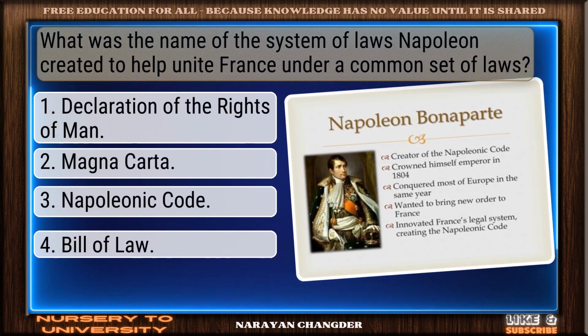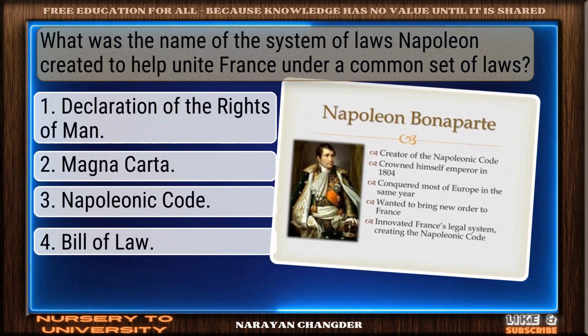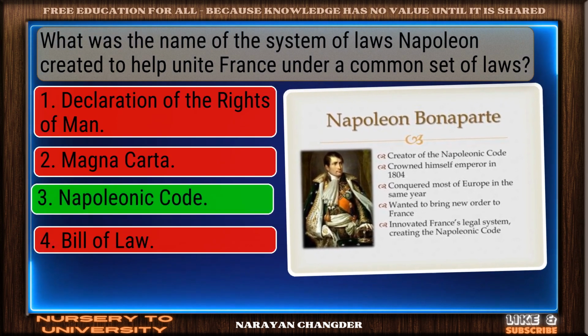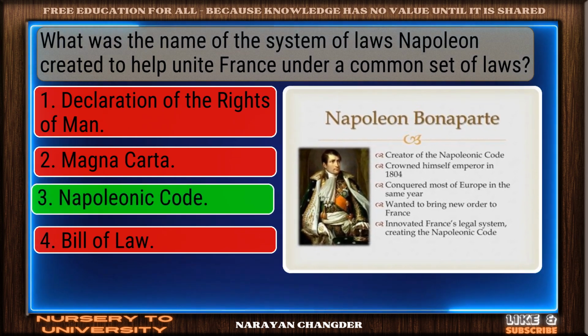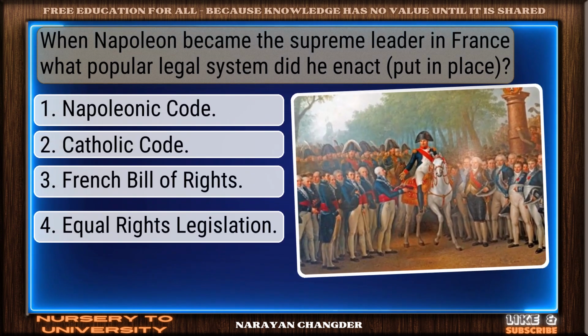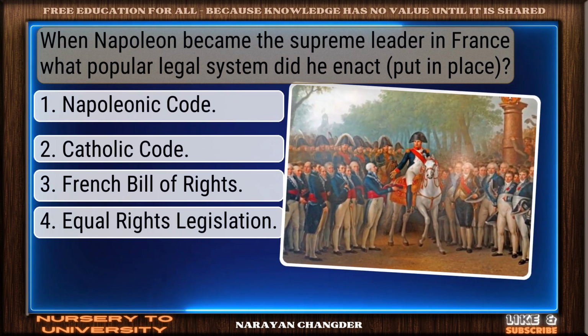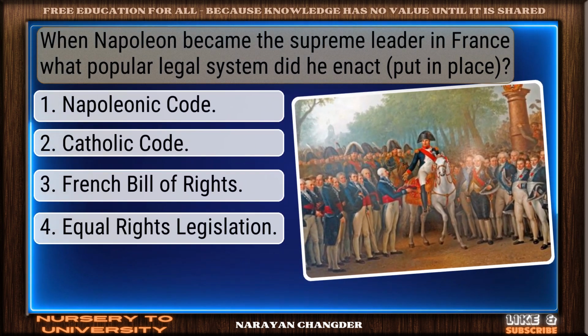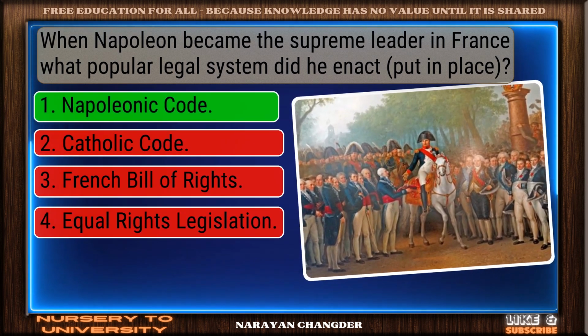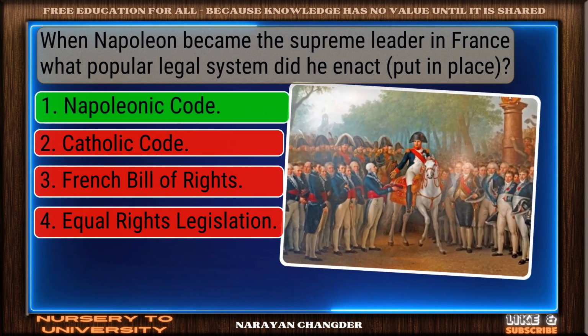What was the name of the system of laws Napoleon created to help unite France under a common set of laws? Excellent choice. Napoleonic Code is the right answer. When Napoleon became the supreme leader in France, what popular legal system did he enact? Strong choice. Napoleonic Code is the right answer.